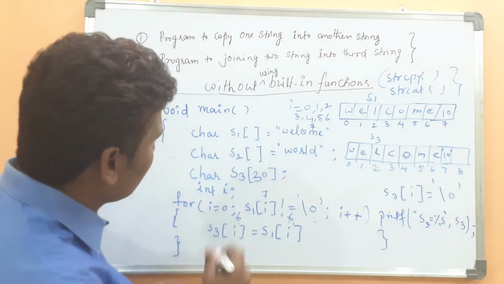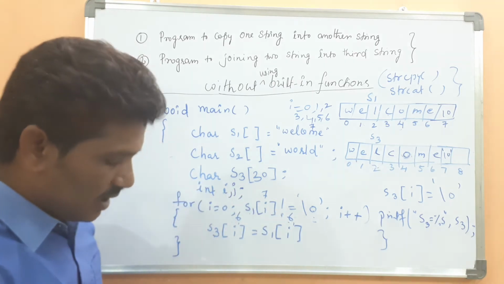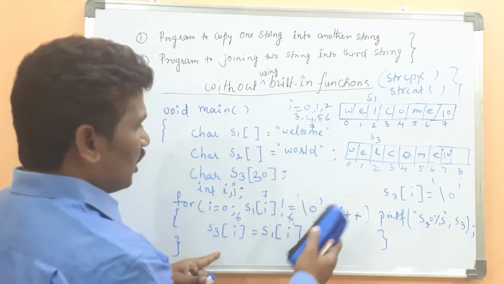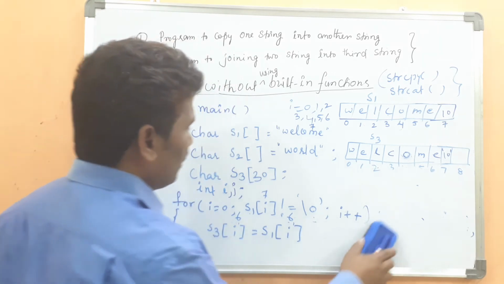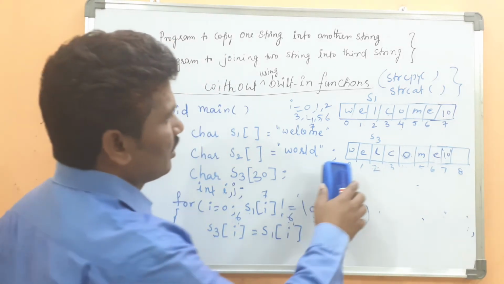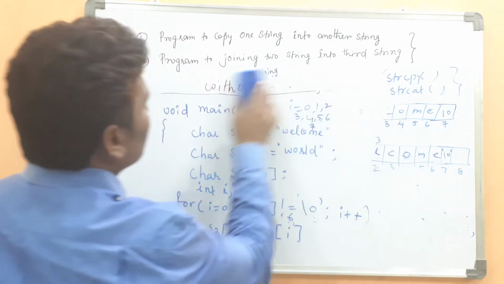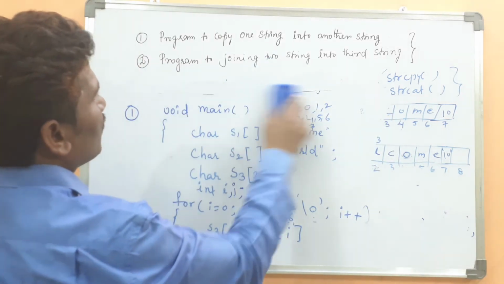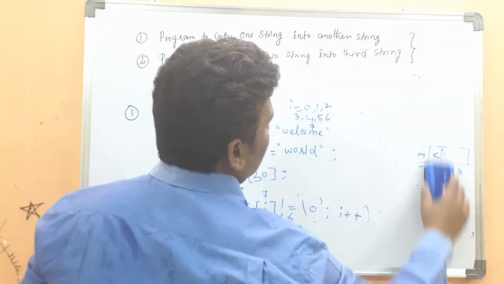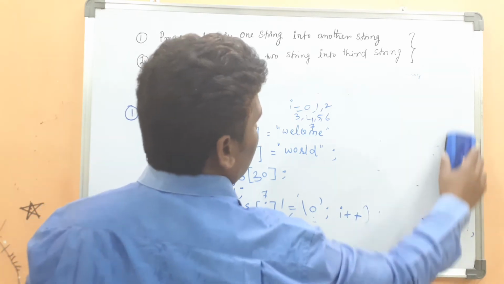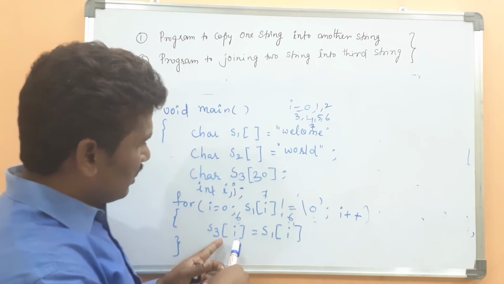Then look here, I want to take the j value also. Up to this one is the same as usual. Everybody knows. Then up to this one, the S3 string.